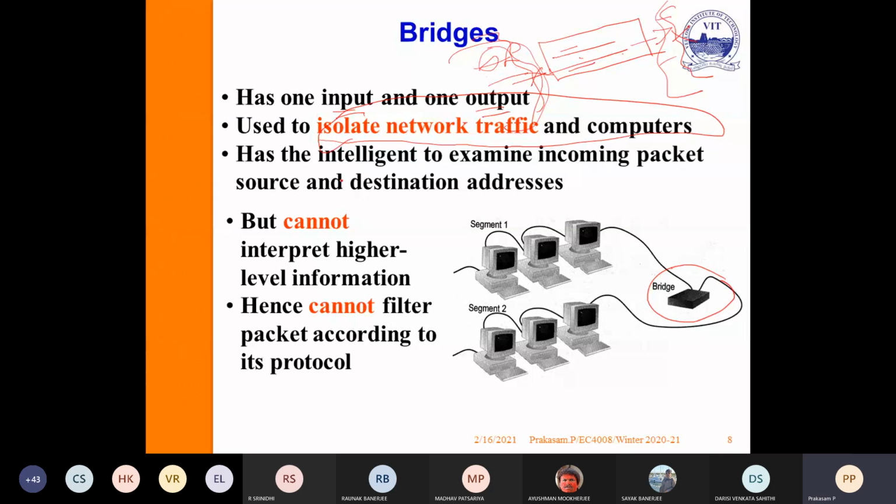It has the intelligence to examine incoming packets, their source and destination addresses. It examines incoming packets; if a packet is related only to this area, it will allow it, otherwise it will stop it. But it cannot interpret higher-level information. It passes packets based only on the destination address. It can isolate network traffic, but process-to-process delivery and such things it cannot ensure. Hence, it cannot filter packets according to protocol. It does not work with the higher layers. Again, it is a lower-level device.